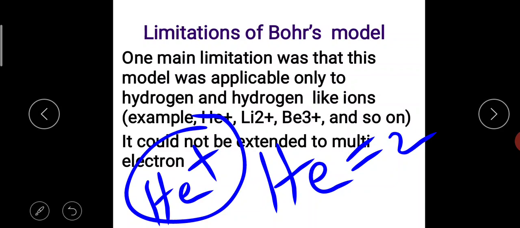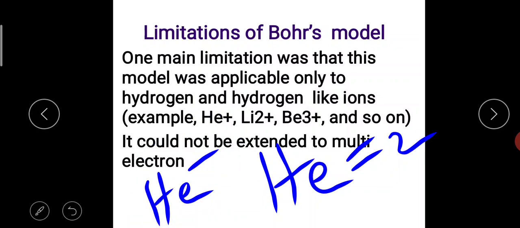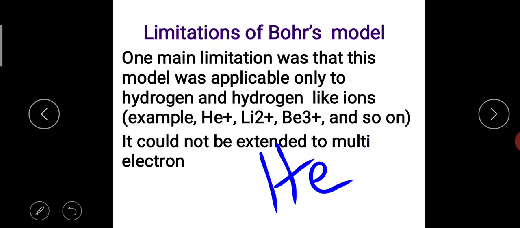Is it clear? In the same way, if you take lithium, the number of electrons in lithium is 3. Li2+ means I am removing 2 electrons, so it has one electron, resembling hydrogen, and so on. If you continue with the other atoms, this Bohr's model of an atom is not applicable to multi-electron atoms. From carbon onwards it is not possible; till boron it is possible.